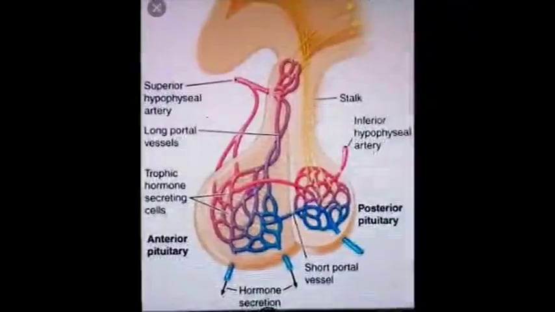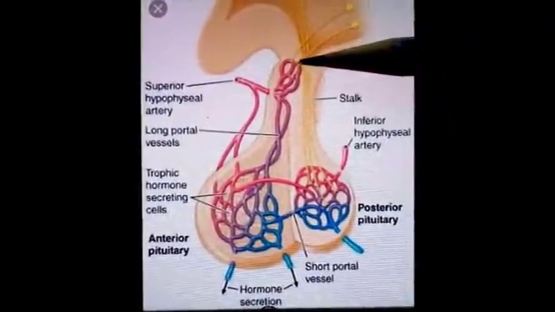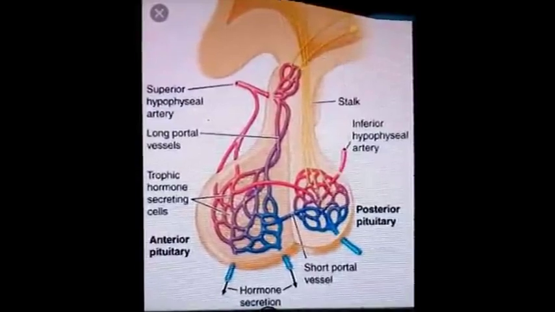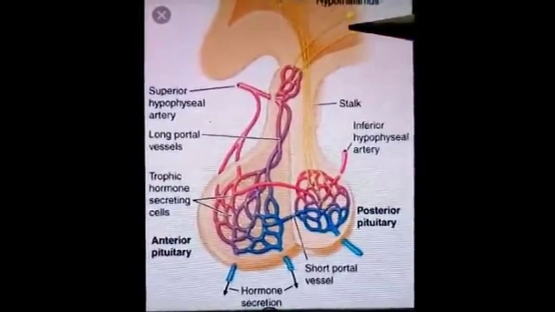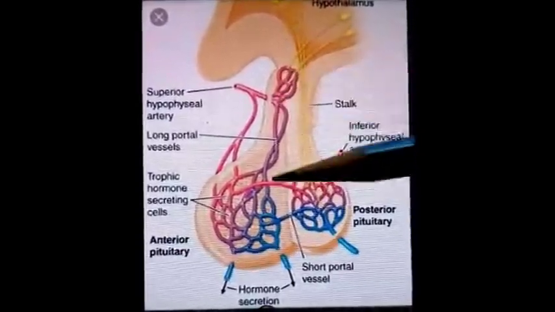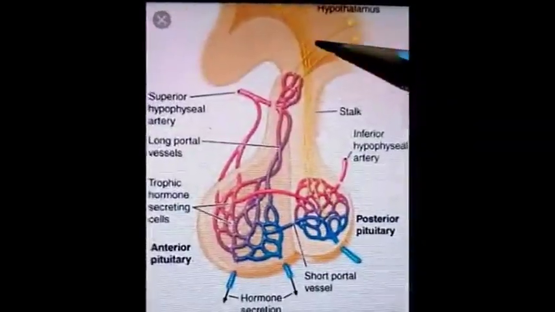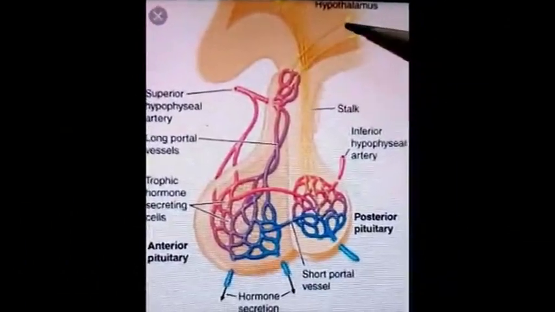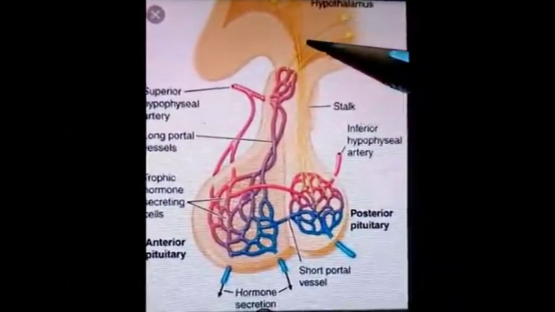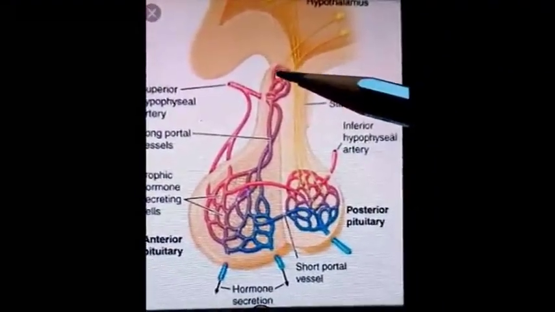This is a neurosecretory tract, made up of nerve fibers which are visible here in yellow color. These fibers extend from the supraoptic and paraventricular nuclei of the hypothalamus to the posterior and anterior lobes of the pituitary gland. These are short fibers arising from the paraventricular nucleus and terminate in relation to the capillary tuft of portal vessels.